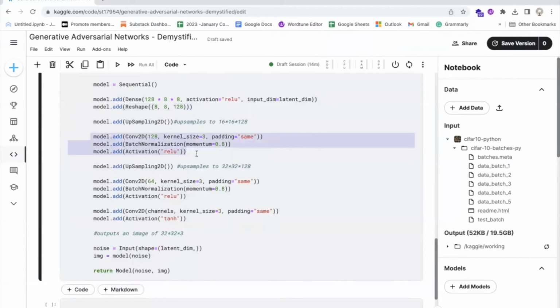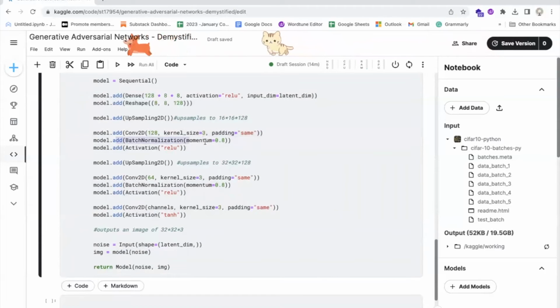A Conv2D layer is then added with 128 filters and a kernel size of 3 by 3. This layer applies a convolution operation to the feature maps and uses a rectified linear unit, ReLU, activation function. A batch normalization layer is added to normalize the activations of the previous layer. Another UpSampling2D layer is added to double the spatial dimensions of the feature maps, resulting in a 32 by 32 grid of 128 dimensional feature maps.